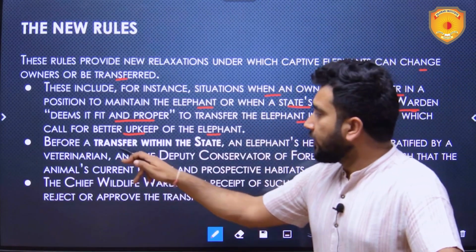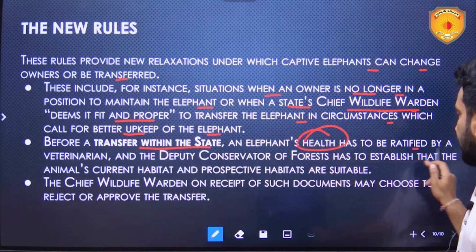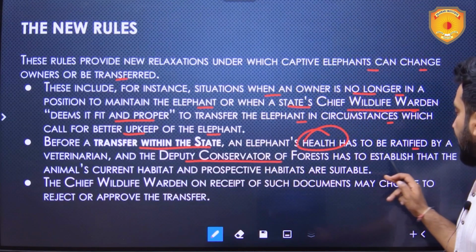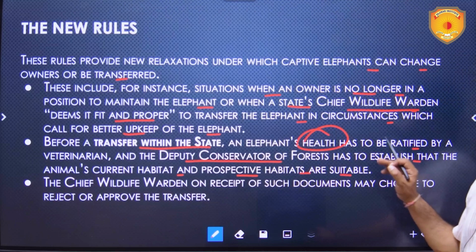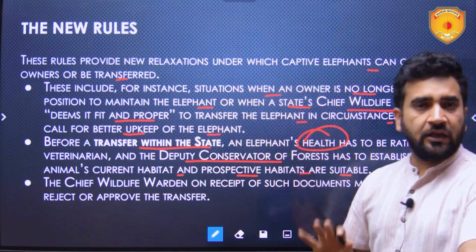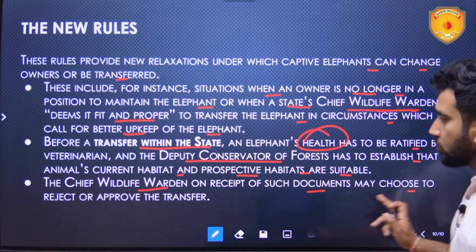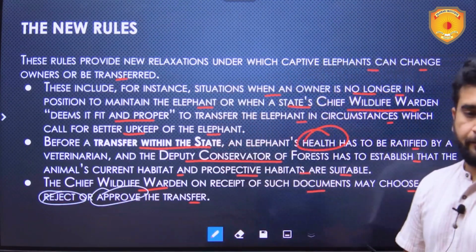Then, before a transfer within the state, an elephant's health has to be ratified by a veterinarian, and the deputy conservator of forest has to establish that the animal's current habitat and prospective habitats are suitable for the elephant to be transferred. The chief wildlife warden, on receipt of such documents, may choose to reject or approve the transfer.